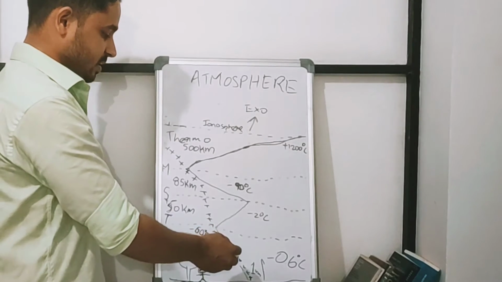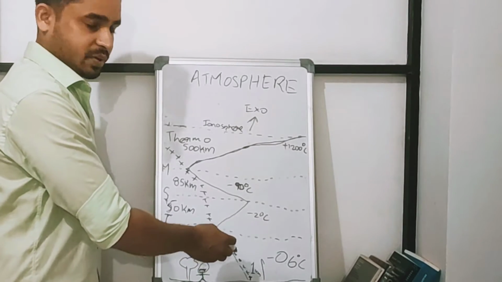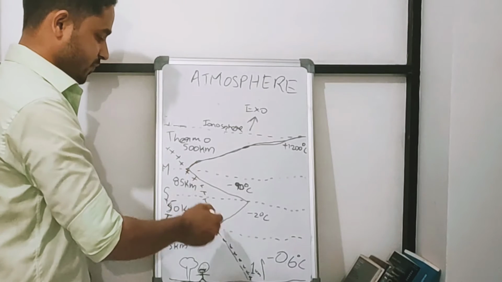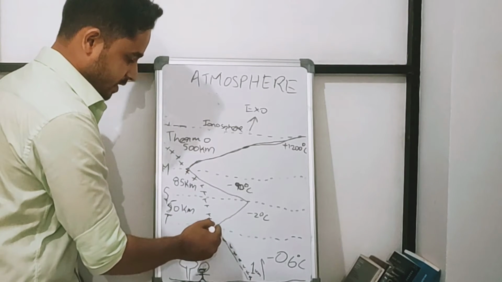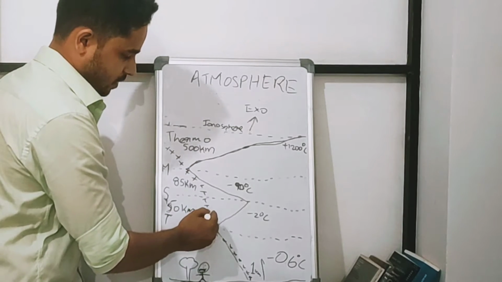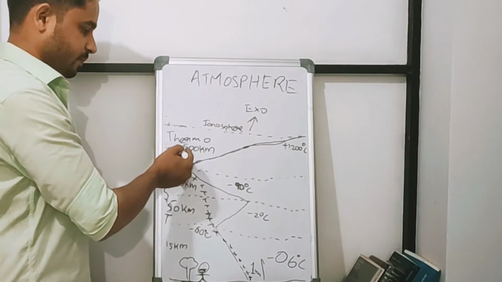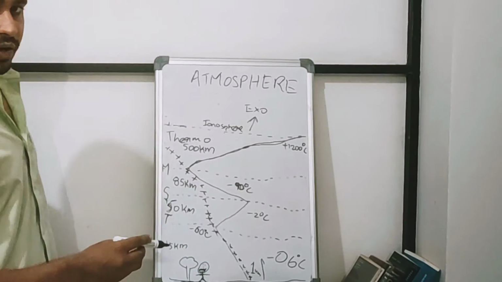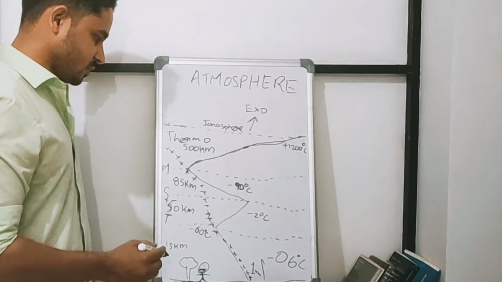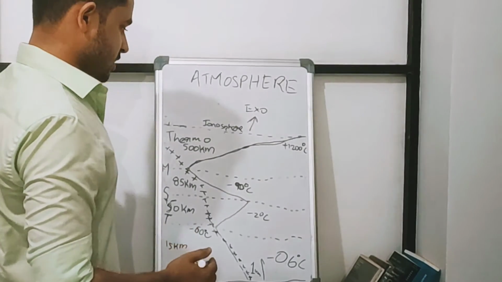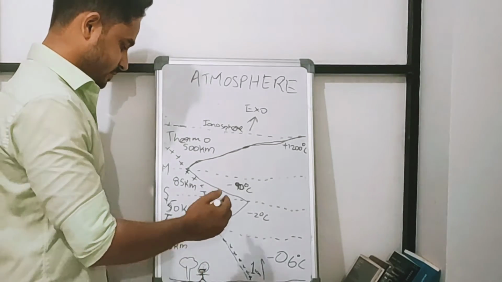While pressure decreases consistently. You can see the X line. The X line is the pressure. Okay, it consistently decreases. This is the temperature and pressure profile of the atmosphere. Then another aspect about the atmosphere is that